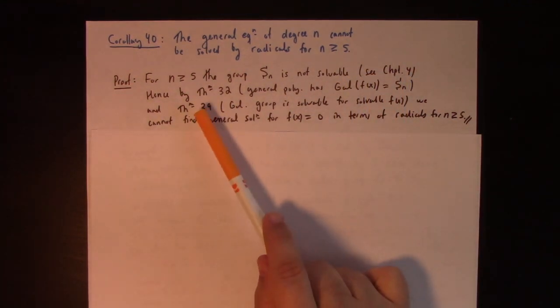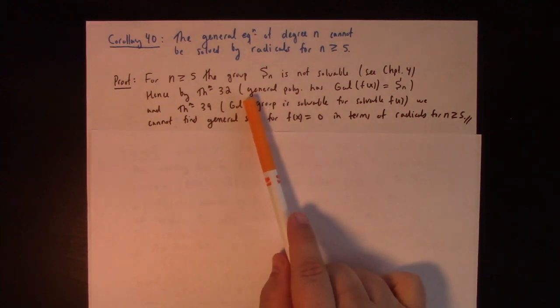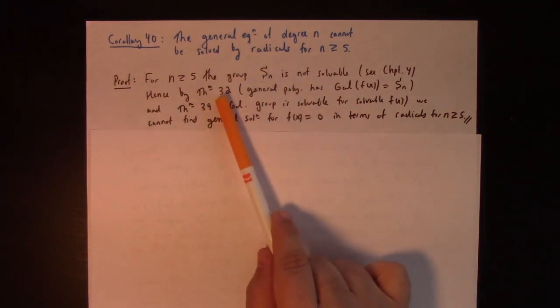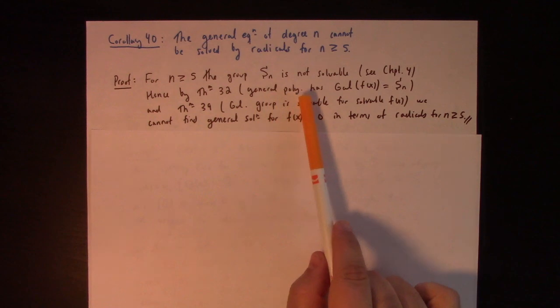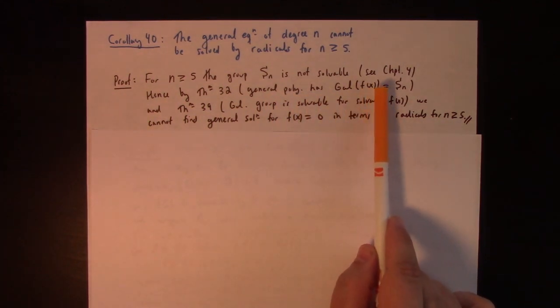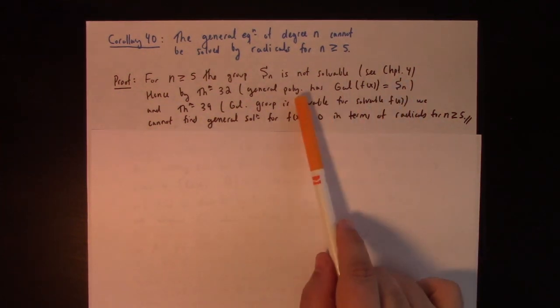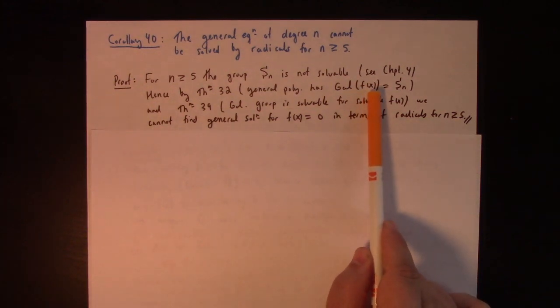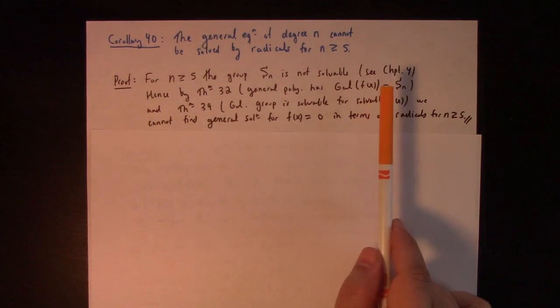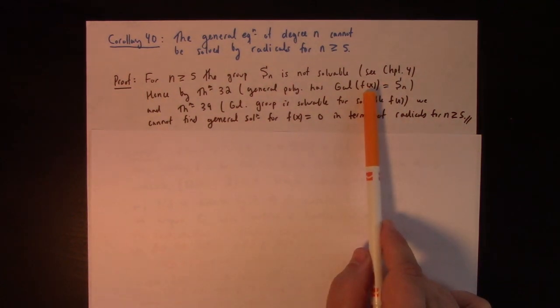Hence, by theorem 32, which we proved, we mostly worked this out. The general polynomial has Galois group equal to the symmetric group on n elements, right? The general polynomial is essentially just, look at an nth order polynomial, and do not impose any of the particular details relating the coefficients of the polynomial.